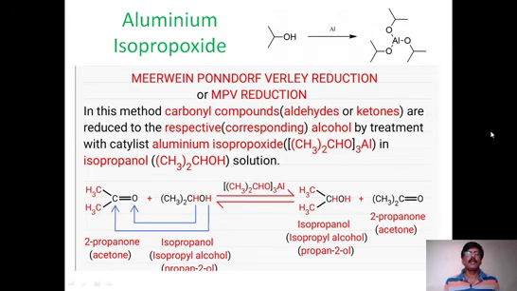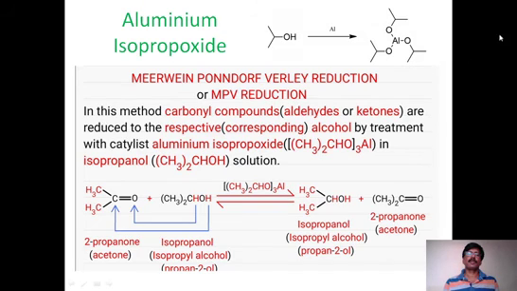This is called the MPV reduction. In this particular reaction, a carbonyl compound is converted into alcohol. So the carbonyl compound is converted into a secondary alcohol. Mostly we take a ketone, so that the ketone is converted into isopropanol or some secondary alcohol. And this process takes place in the presence of a reagent which is aluminum isopropoxide. So here aluminum is the key point for us.